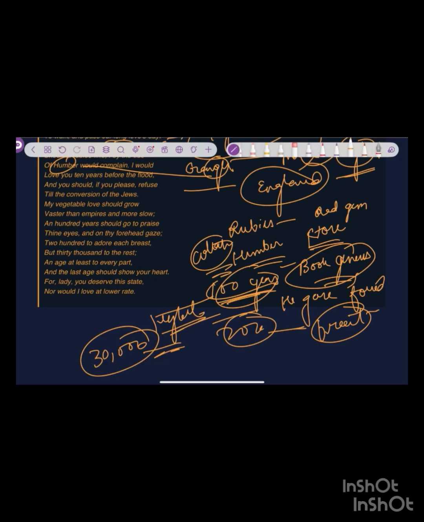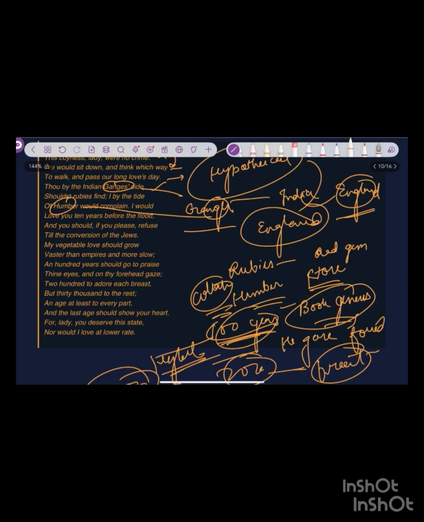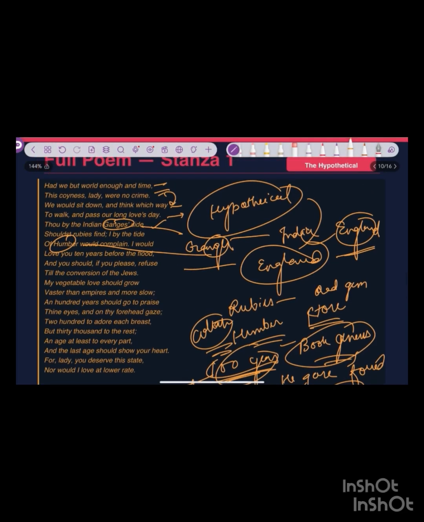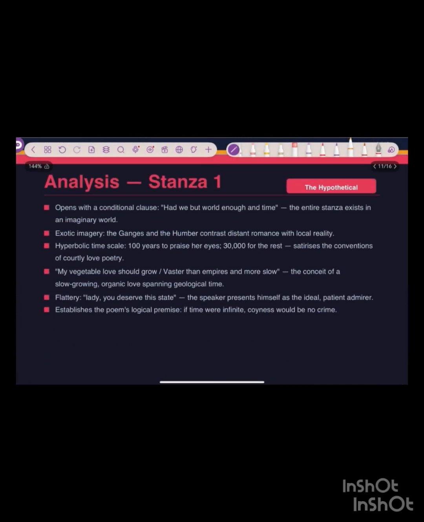For lady, you deserve this state, nor would I love at lower rate. And all kinds of things that he talked about, all kinds of images, all kinds of hyperbole, all this hypothetical base he has created in respect to the time. He says that you, my lady, deserve all this, and you deserve nothing less than that.